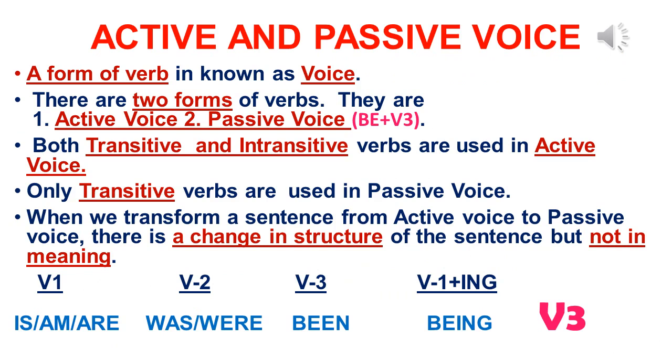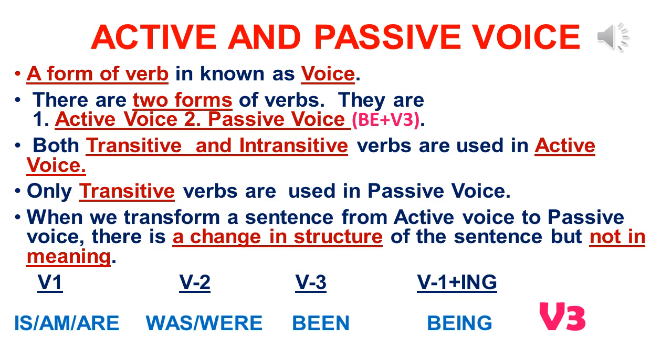In this video, we are going to learn active and passive voice. First, let us know what is voice. Voice is a form of verb. We've already learned that there are two forms of verbs. They are the active form of verb and the passive form of verb. Here we are going to transform the sentences from passive to active, active to passive.